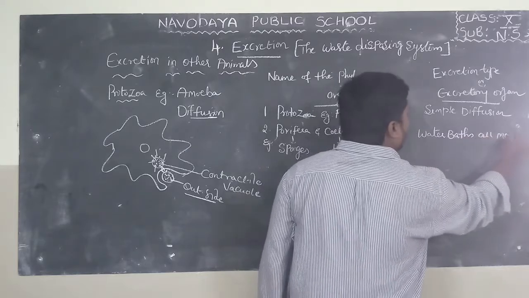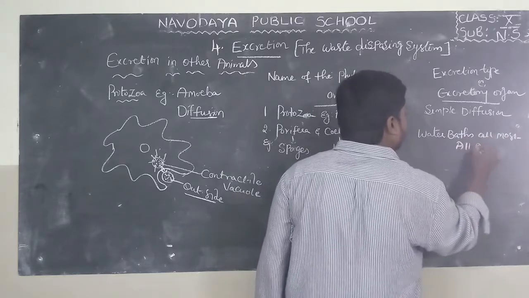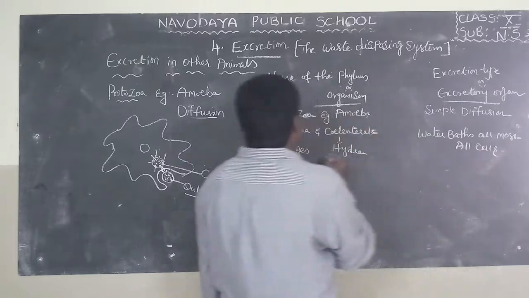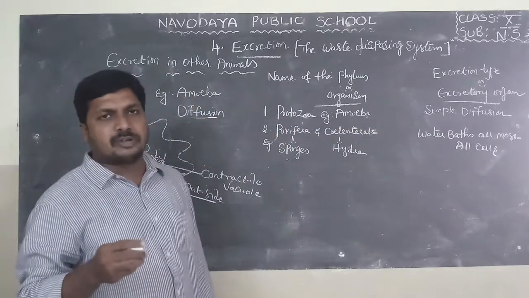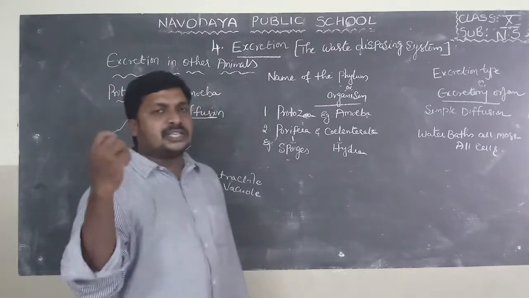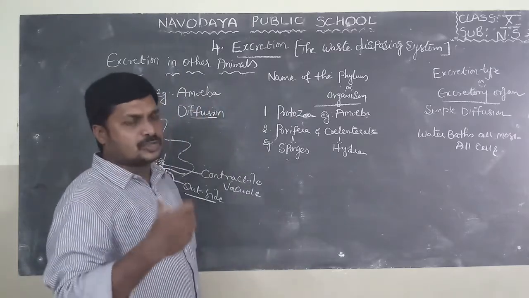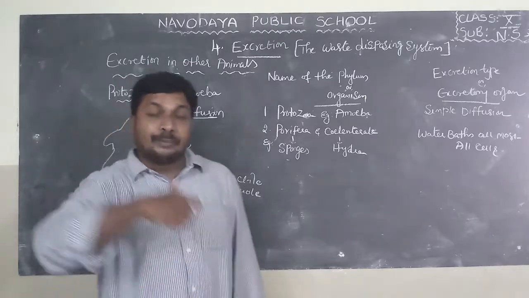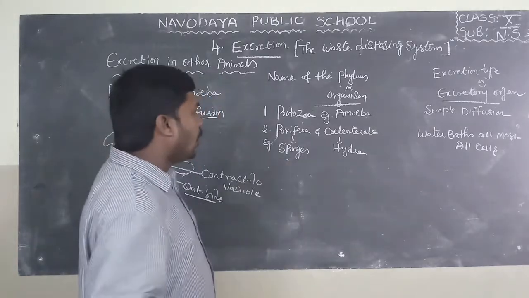In sponges and hydra, excretion takes place as water bathes almost all cells. Sponges and hydra also do not have a specific organ for excretion. They live in water, no? This water bathes almost all cells, which helps to remove waste material from the body.